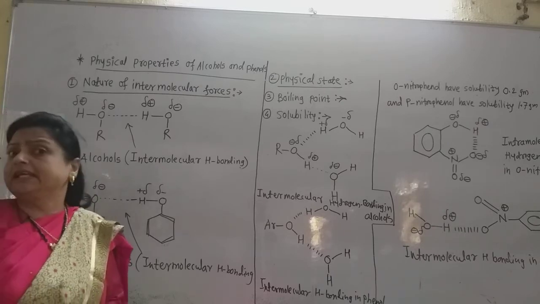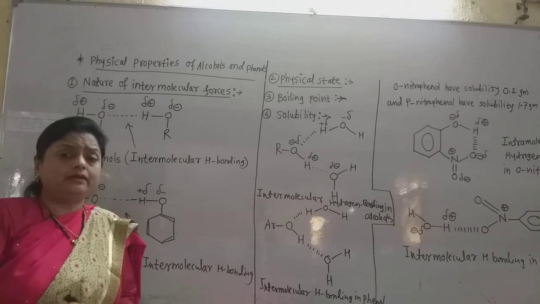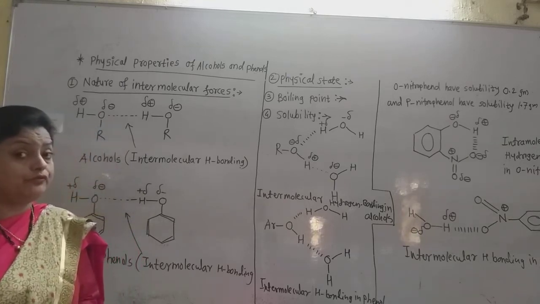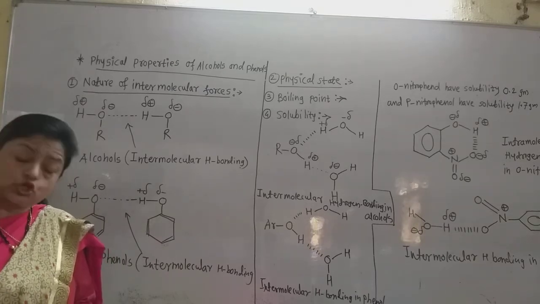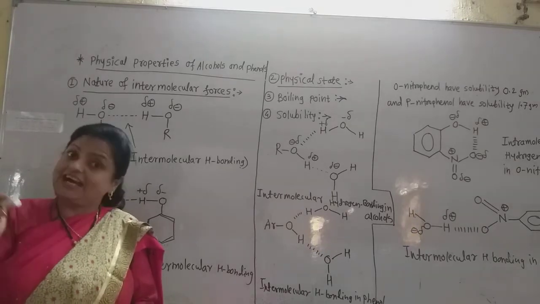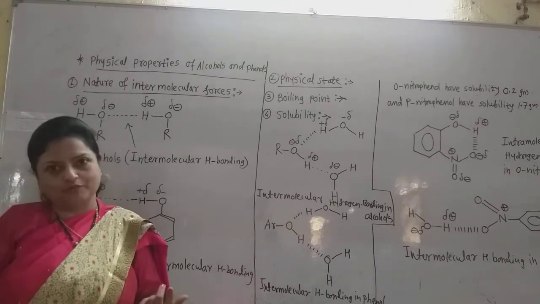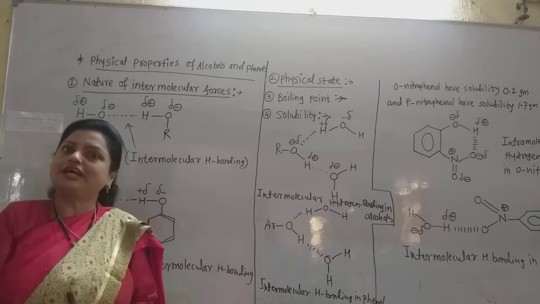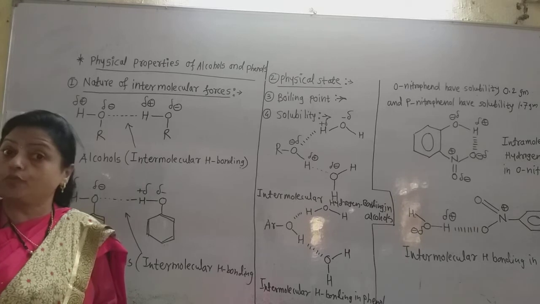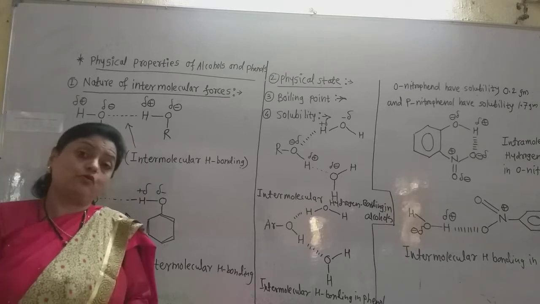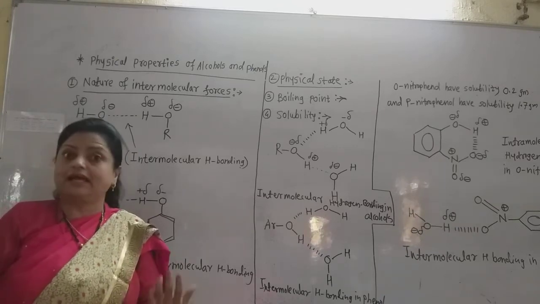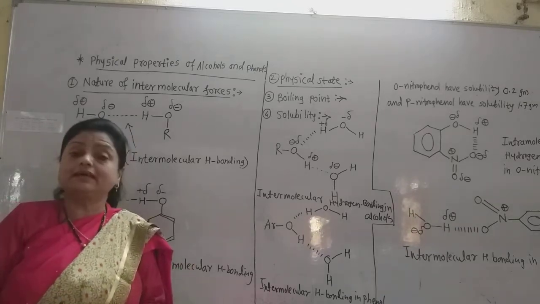Lower alcohols are in the liquid form, and due to the hydrogen, they form hydrogen bonding with water molecules. So the lower alcohols, though they are organic compounds, are still water soluble because they form intermolecular hydrogen bonding with the solvent water molecules due to the OH group in the alcohols, and water also has HOH, that is, polar hydrogens and a polar oxygen atom.